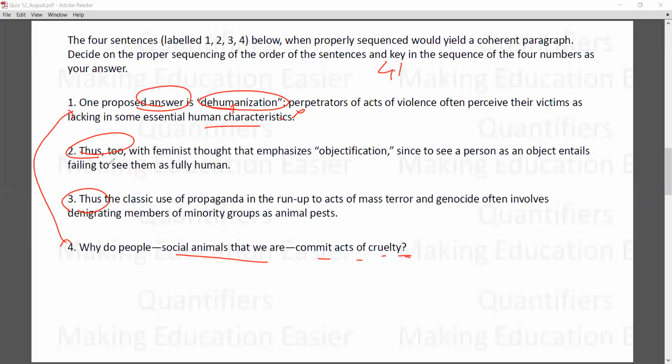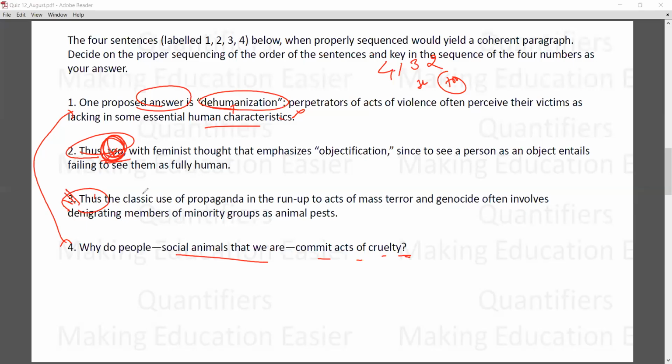Now again it's very simple. There is a "thus" and there is a "thus too". So 2 is highlighting some more things. So 3 is going to come first and then 2. Both are concluding, so we say "thus" and then "thus too". "Thus too" means there's an example linked to another example, because it is followed by 2. So there has to be an example and a conclusion in 3 and then 2.